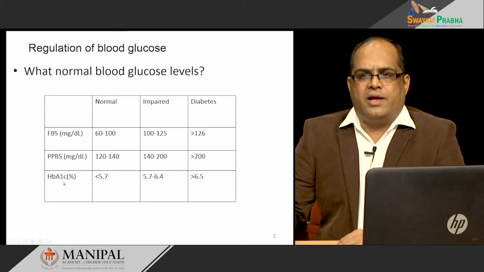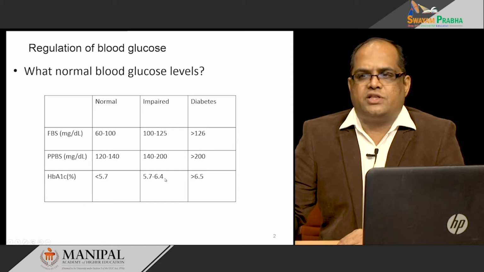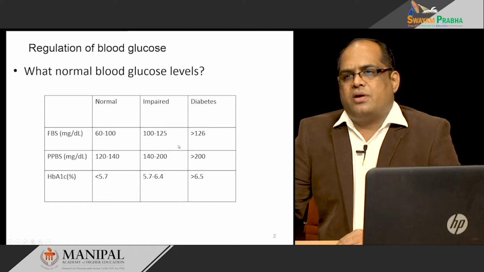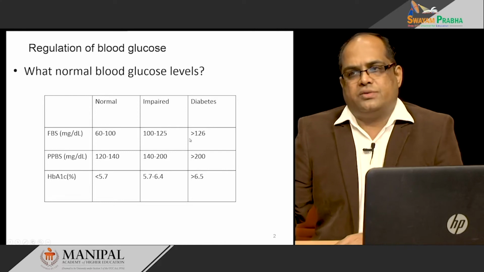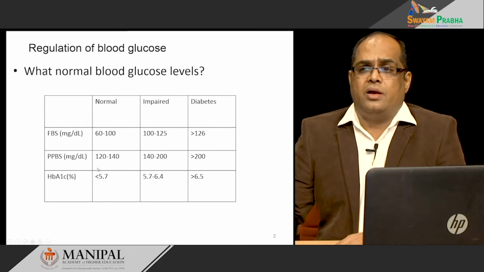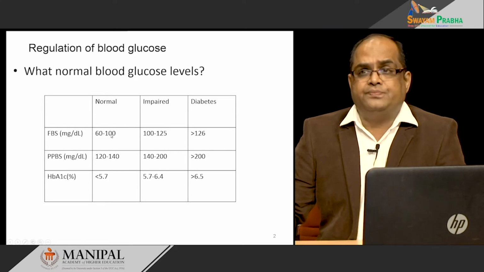In glycated hemoglobin, that is HbA1c, normally it is less than 5.7, and if it is between 5.7 to 6.4%, it is impaired, and if it is more than 6.5, we diagnose it as diabetes. So, these numbers are very important, and we have to maintain our blood glucose level within these narrow normal ranges.